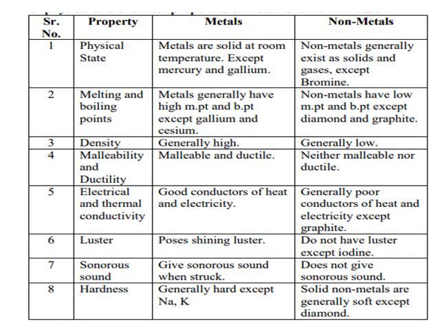Metals possess shining luster. Non-metals do not have luster except iodine. Then sonorous. Metals give a sonorous sound when struck. Non-metals do not give a sonorous sound. Then hardness. Metals are all hard except sodium and potassium. And non-metals are generally soft except diamond.